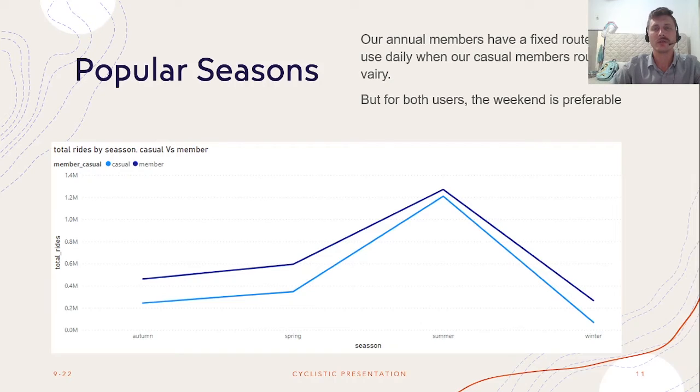If we zoom out even more and look at the seasons, it's no surprise that the summertime peaks the most, and it drops during the winter. This is for both our annual and casual members.